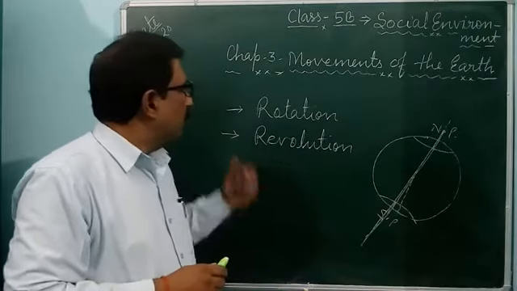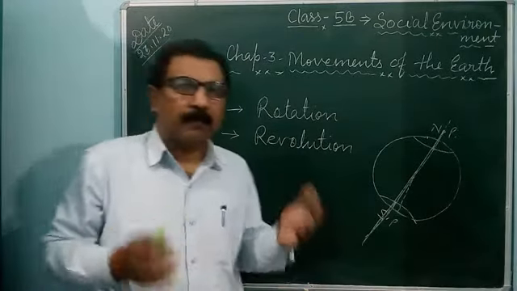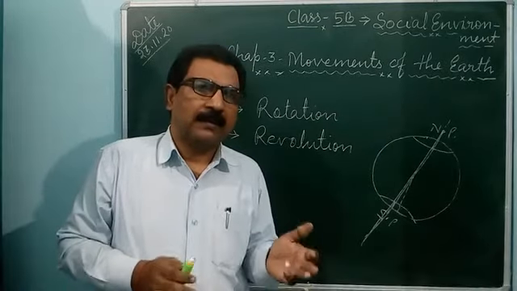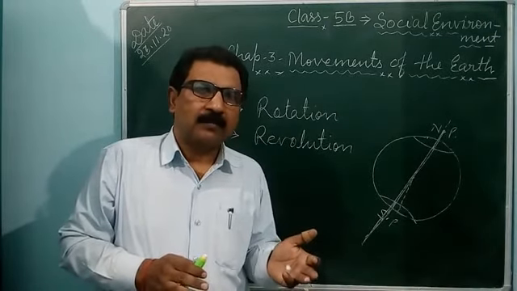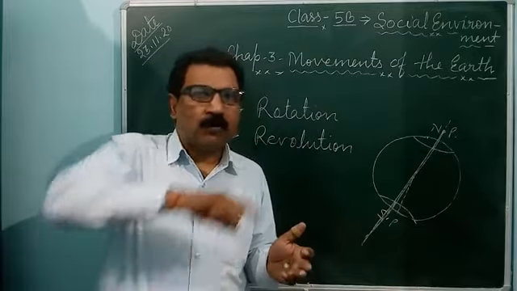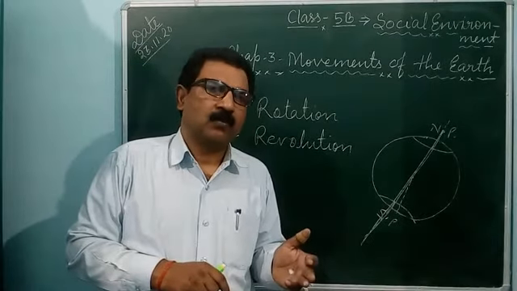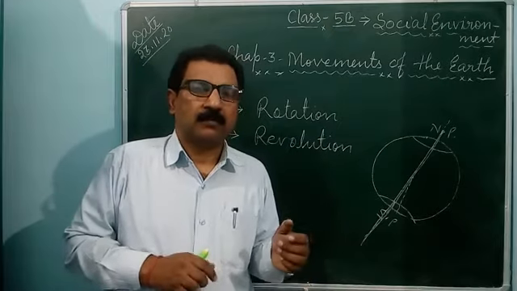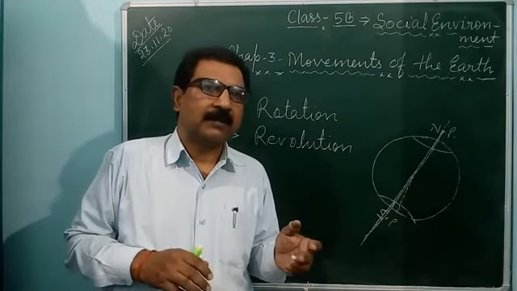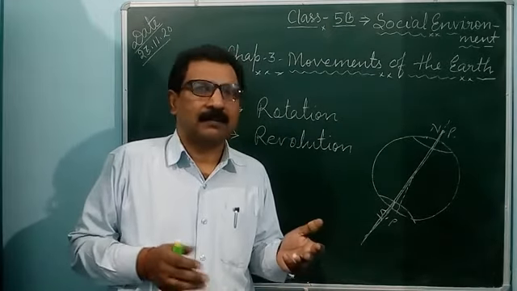And revolution is such a type of motion of the Earth that the Earth moves the whole round of the solar system in 1 year, means 365 days or 366 days.